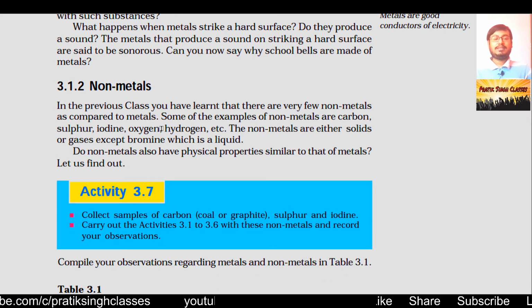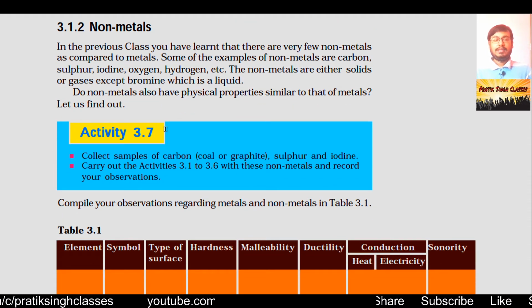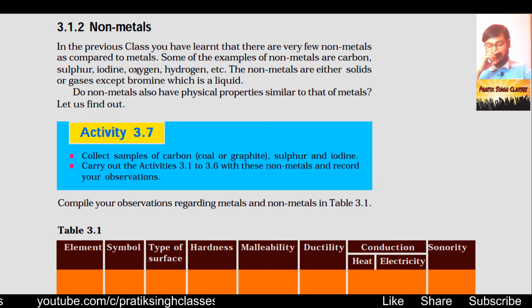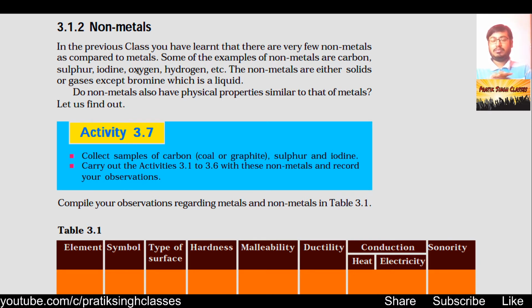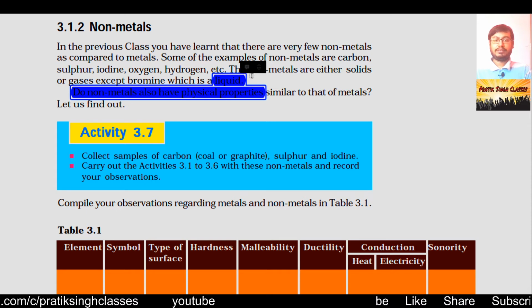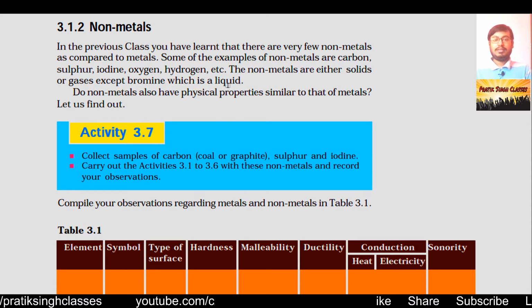Now non-metals, section 3.1.2. In the previous class you learned that there are very few non-metals as compared to metals. If you remember your chemistry in class 9th, the number of non-metals is lesser than that of metals. Some examples of non-metals are carbon, sulfur, iodine, oxygen, hydrogen, etc. The non-metals are either solids or gaseous except bromine, which is liquid at room temperature. Bromine is the only non-metal which is liquid at room temperature.